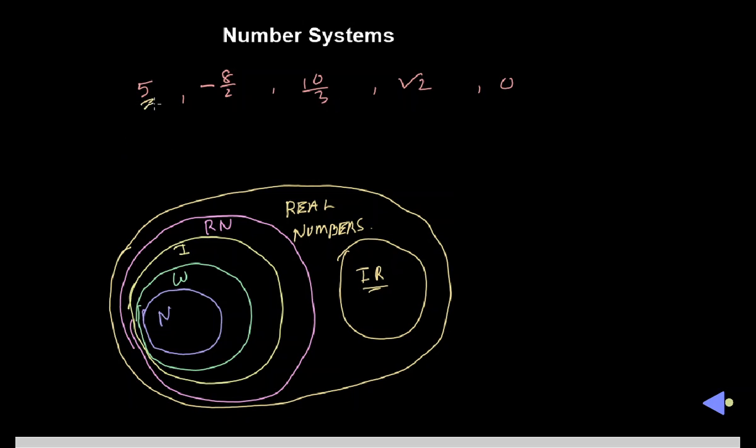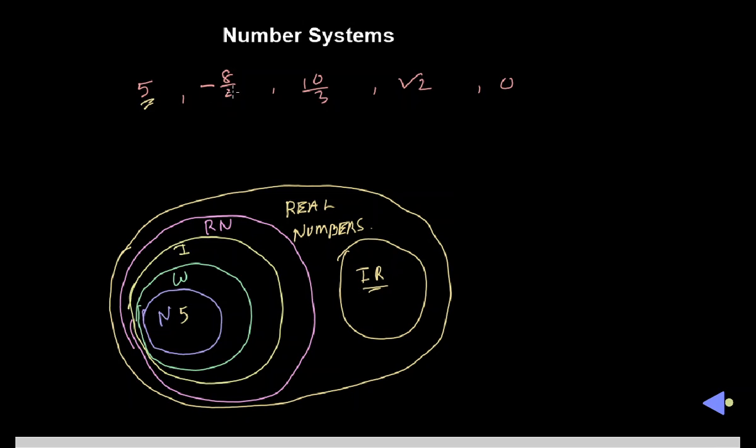Let us take the first number, 5. 5 is a very simple number. That means 5 is a natural number. If it is a natural number, definitely it will be a whole number, an integer and a rational number.